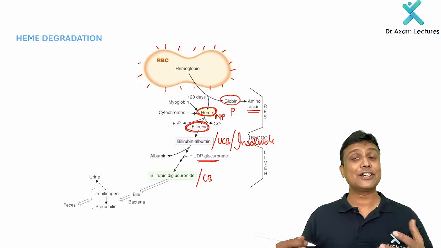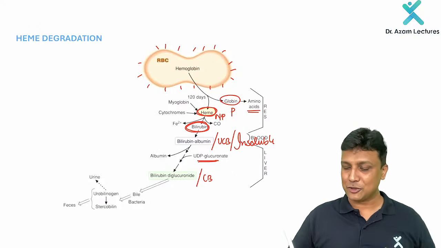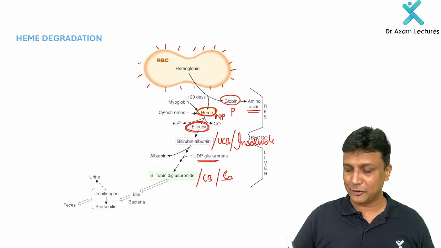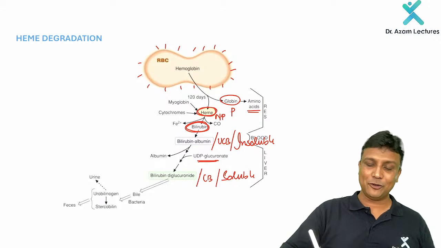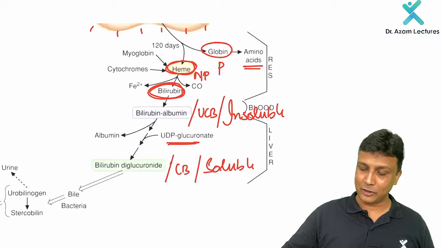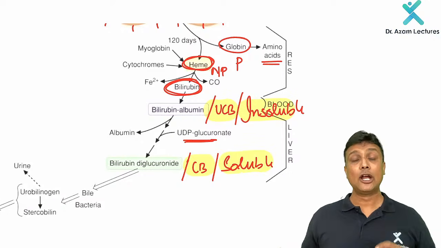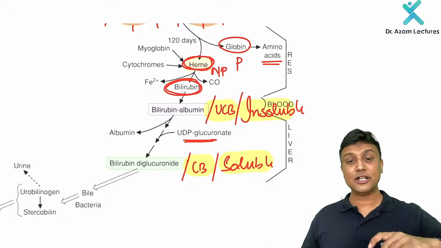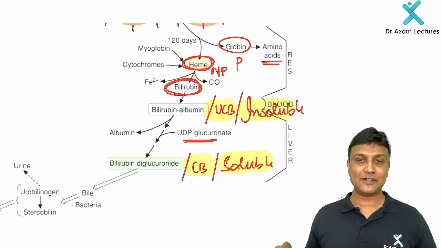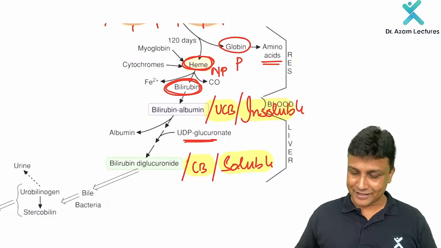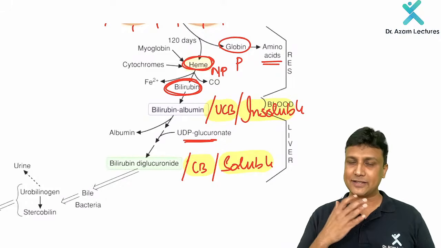Why have we done the conjugation? To make it soluble. This is soluble bilirubin. It is that easy. Many of the students will be confused with this terminology. Now, welcome to my class. This is very easy. Why are we doing the conjugation? To make it soluble, my dear friends. And once it is soluble, of course, it will be excreted out